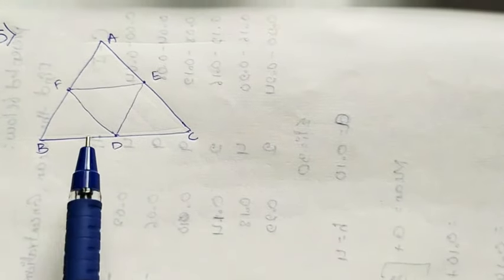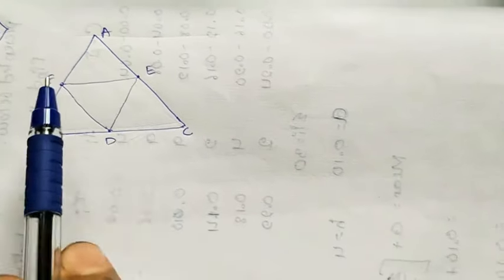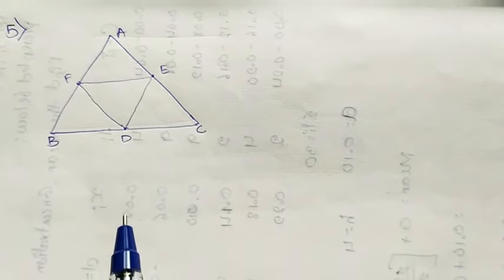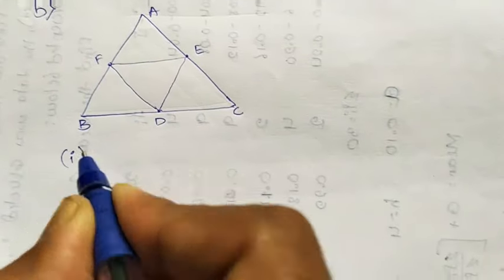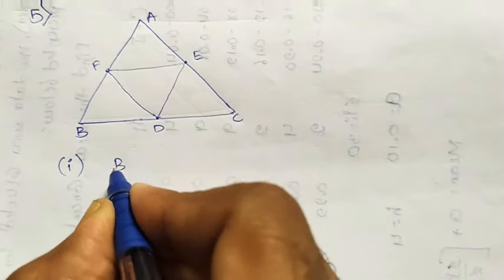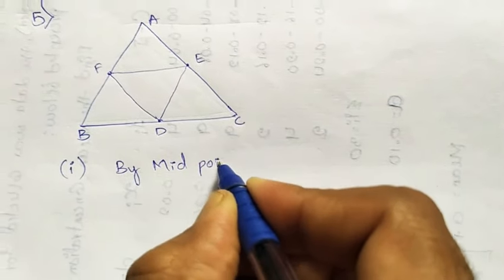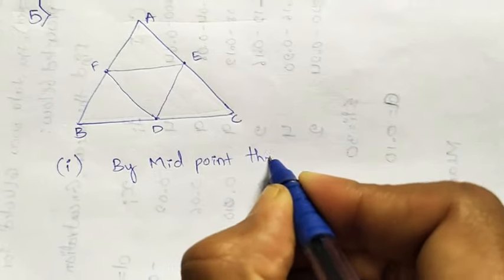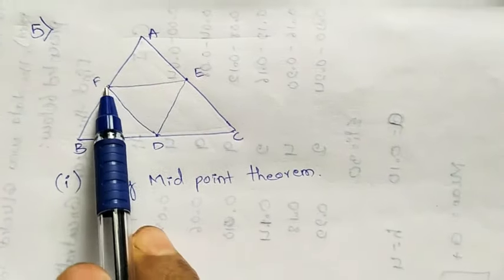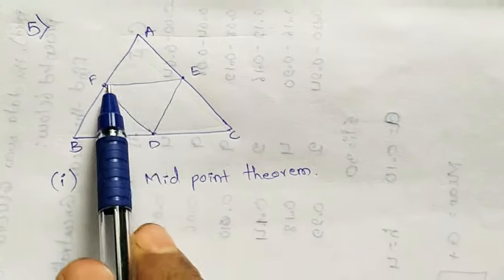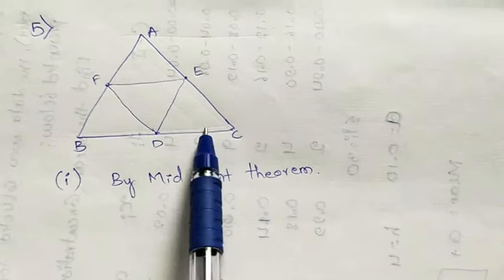ABC is a triangle, D, E, F are the midpoints of the sides of that triangle. Okay, so we have the midpoint theorem in quadrilaterals. So by the midpoint theorem, what does it say? The midpoint theorem says that if you join the midpoints of two sides of a triangle, that will be parallel to the third side.